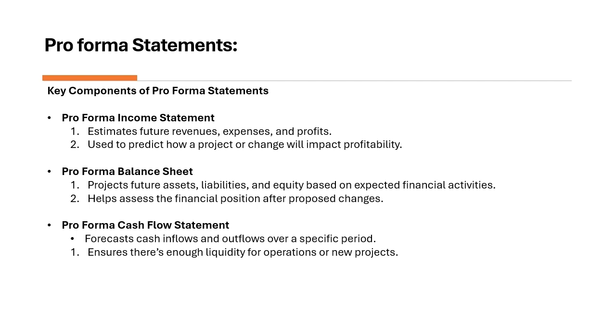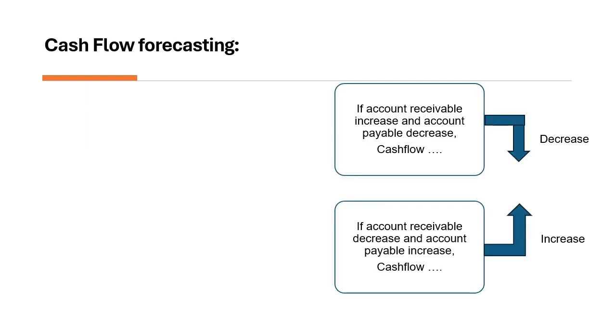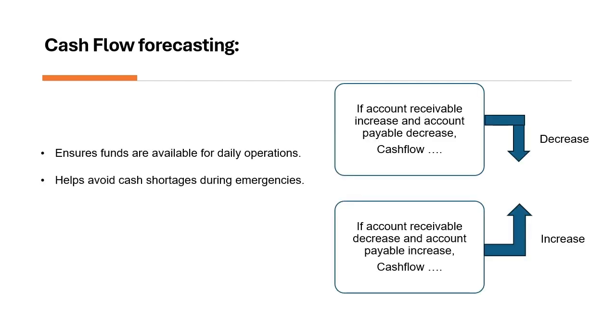They are used for what if scenarios. Cash flow forecasting. Cash flow forecasting is about predicting the money flowing in and out of your facility. It ensures that you have enough cash for daily expenses and emergencies. Cash flow forecasting involves estimating the inflow and outflow of cash over a specific period. Cash flow is influenced by the collection of accounts receivable and accounts payable. Speeding up receivables and payables can affect the cash flow.